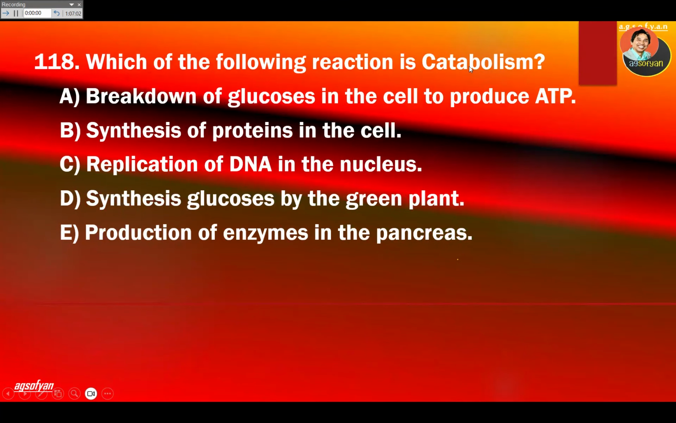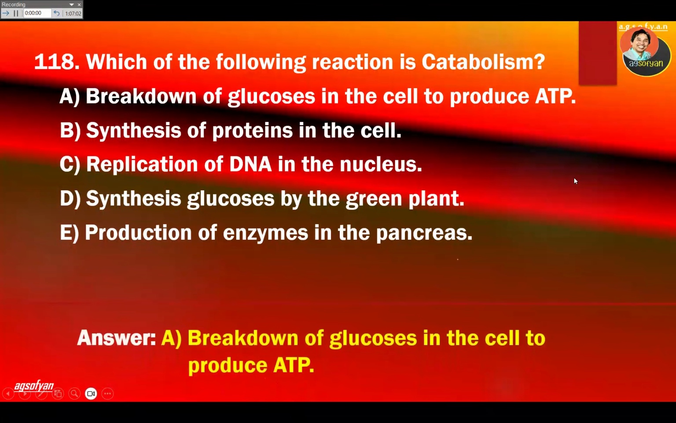Which of the following reactions is catabolism? Okay, remember catabolism is for bigger molecules into many smaller molecules. Look for that. Start with a bigger molecule. Breakdown of glucose in the cell to produce ATP. That's it. That's the answer already. Glucose is a bigger molecule, ATP a smaller molecule. Then it is the answer.